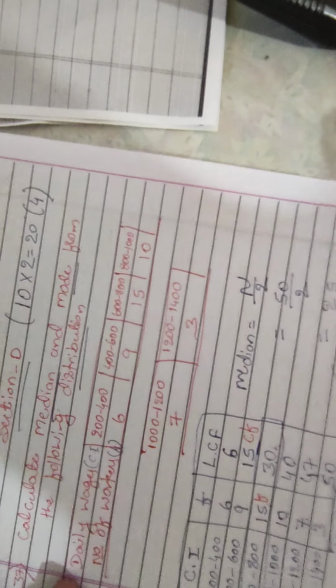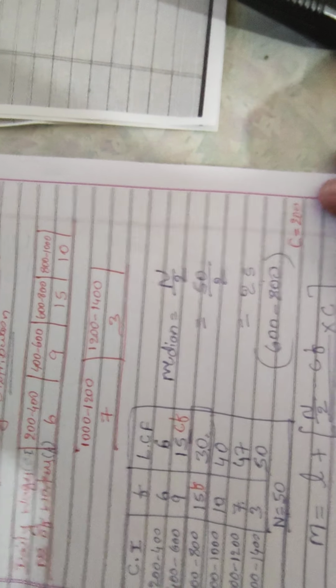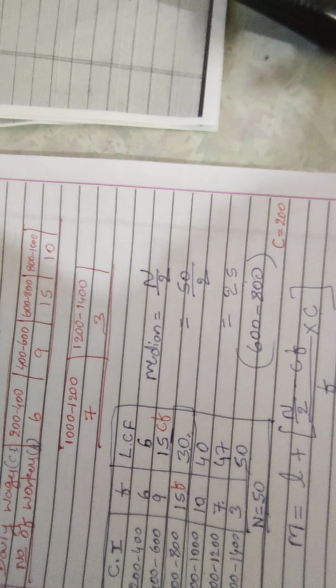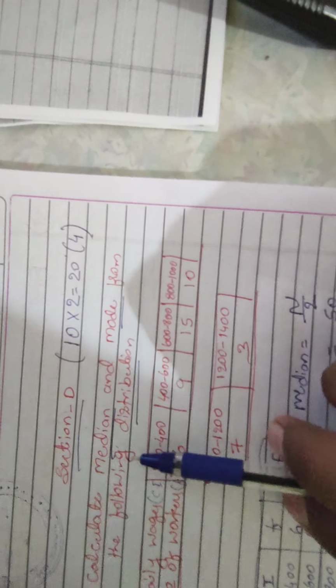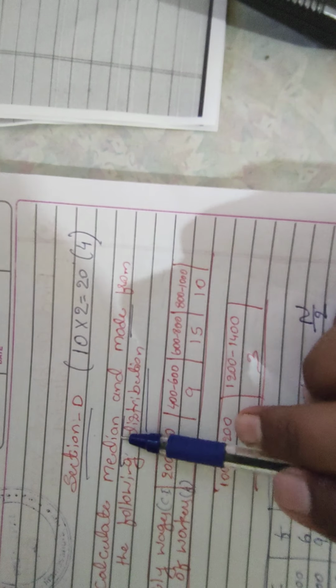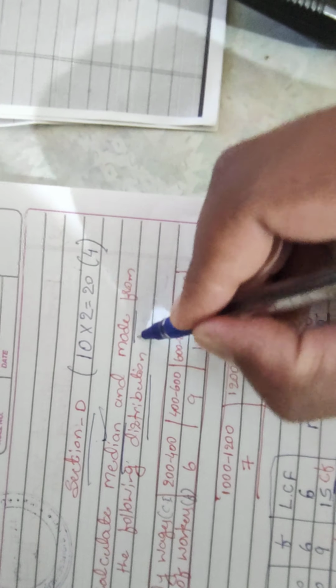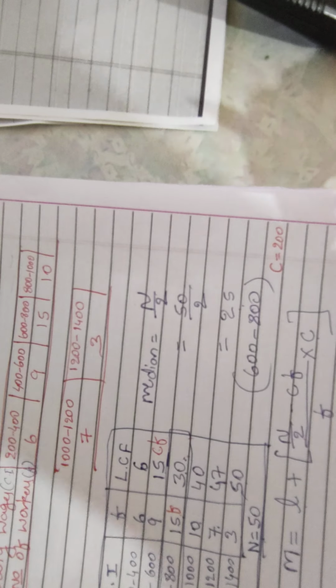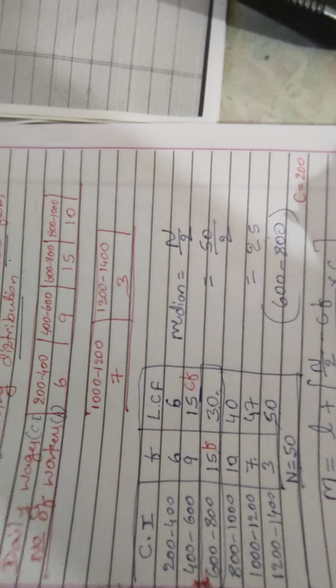Okay, dear students, in this problem we are identifying the median. Next, we have to identify one more thing: calculate the median and mode. The median is over. Next we identify the mode.